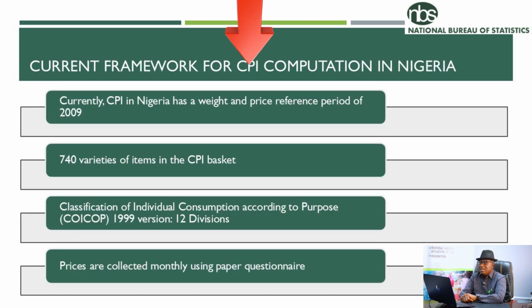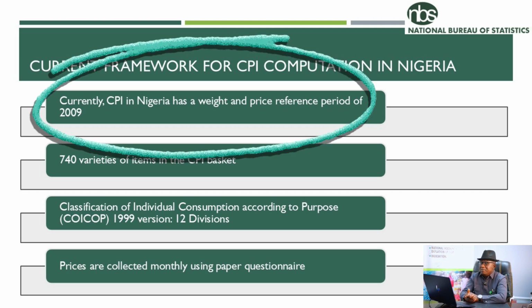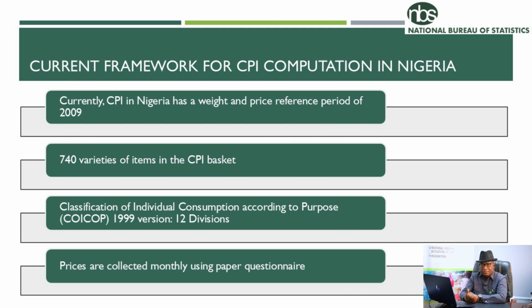Now, what is the current framework for CPI computation in Nigeria? How do we compute CPI in Nigeria? Mind you, inflation rate is derived from Consumer Price Index. Currently, CPI in Nigeria has a weight and price reference period of 2009. When I say weight reference period, that is the year the survey that gave birth to the consumption pattern we use presently was conducted, and that was in 2009.